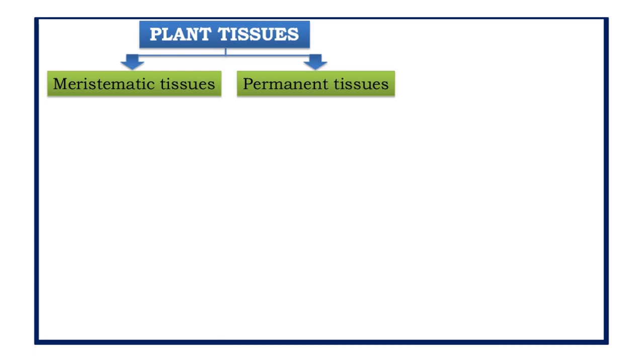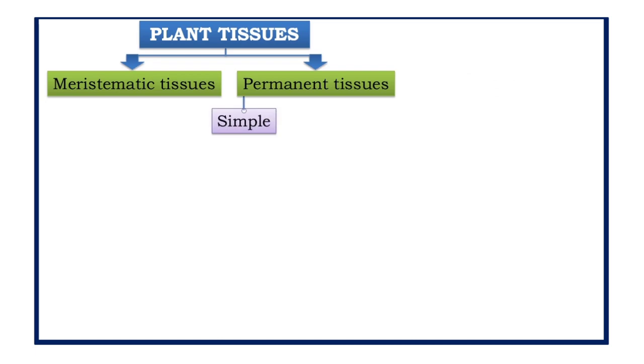They can divide the cells continuously. Therefore they are called meristematic tissue, cells which are capable of division. Whereas permanent tissue has mature cells, which divide and then take up a permanent shape which further doesn't divide. So mature cells which are incapable of cell division are called permanent tissue.